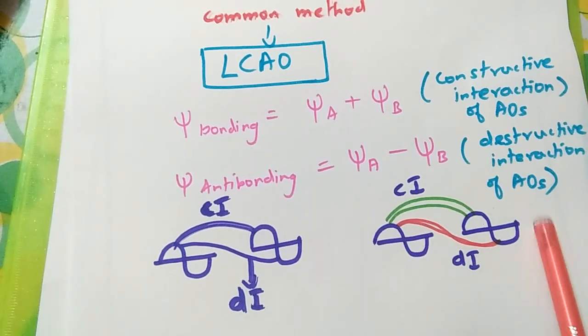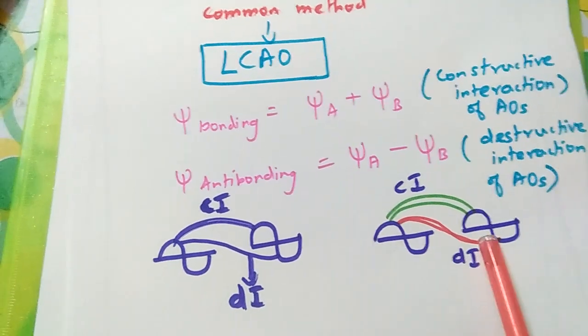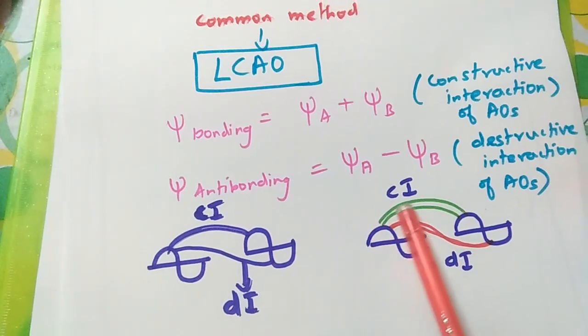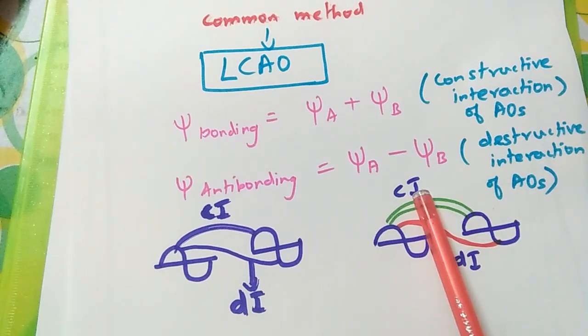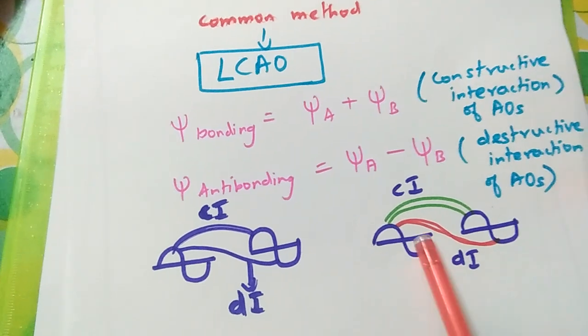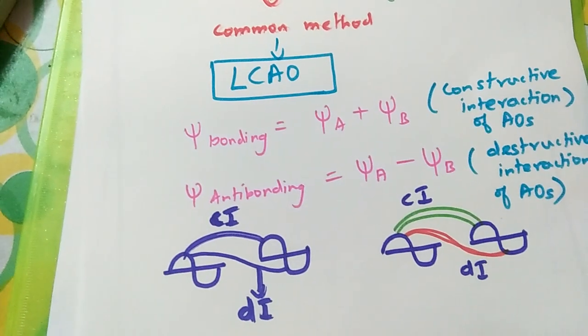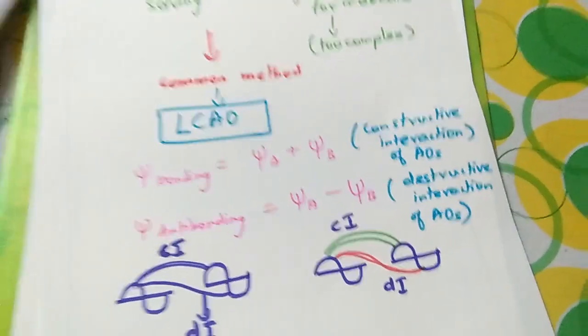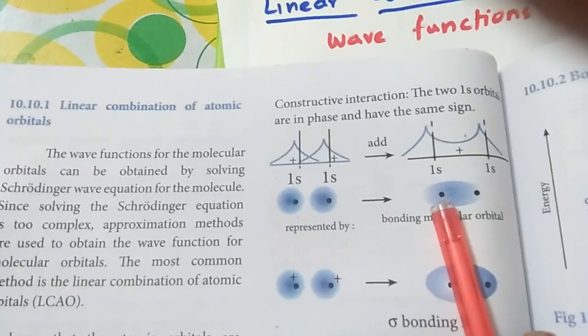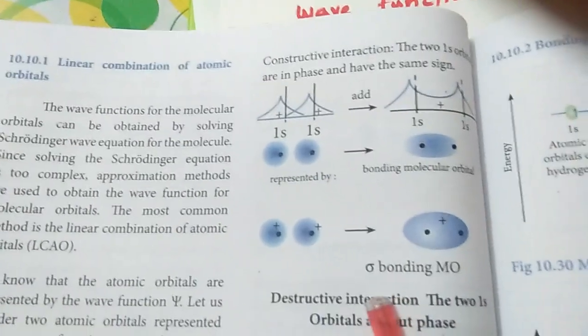These two are orbitals of different atoms. They are going to combine. When the positive waves are combining, it is constructive interaction. When one positive and one negative wave is combining, then it is destructive interaction. So that is explained in the textbook. Just see, when two positive waves are combining, you get constructive interference, the bonding molecular orbital.